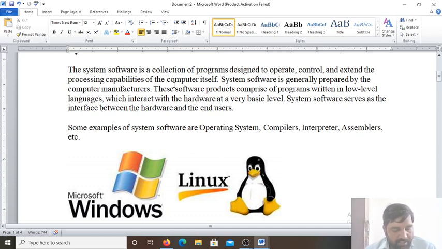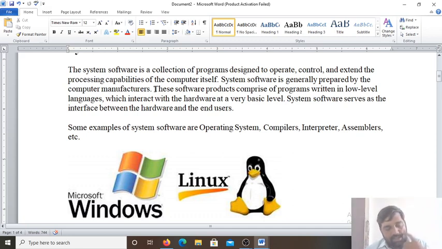It converts the data and instructions into binary form, because the hardware of the computer understands only machine language, and this machine language is in terms of zeros and ones. This 0 and 1 indicates the state of the electricity, that is voltage low and voltage high. 1 represents the high voltage and 0 represents the low voltage, means charge present or charge absent.